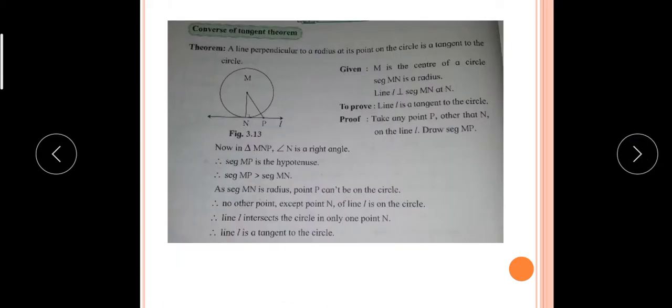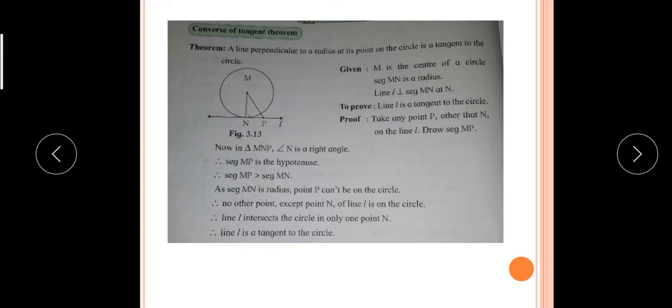Okay, so next, that is the converse of the tangent theorem. Converse means what? If a line is perpendicular to the radius of a circle at a point on the circle, very important words, then the line is a tangent to the circle.